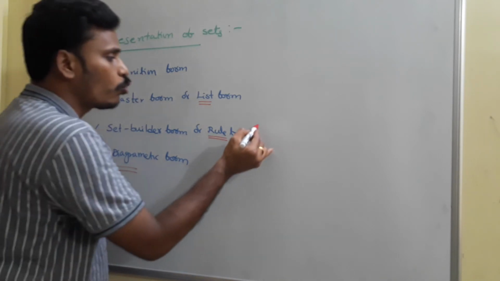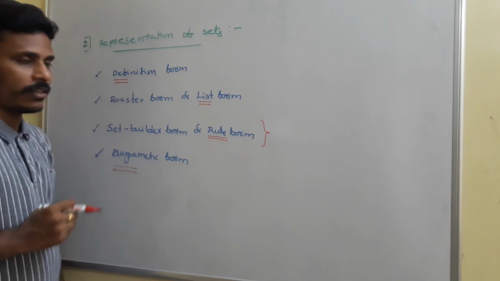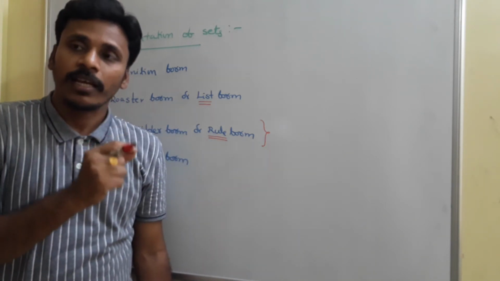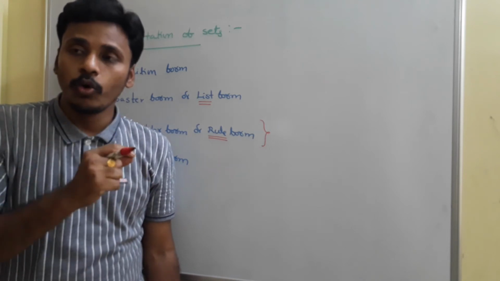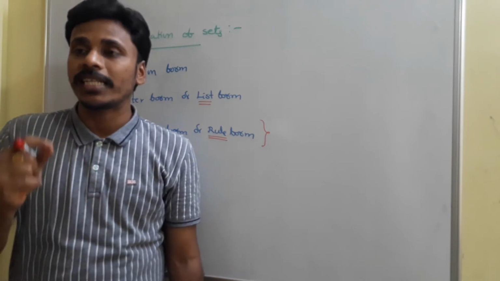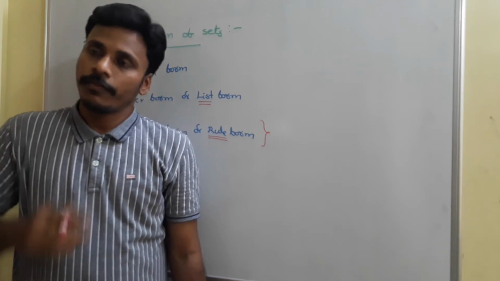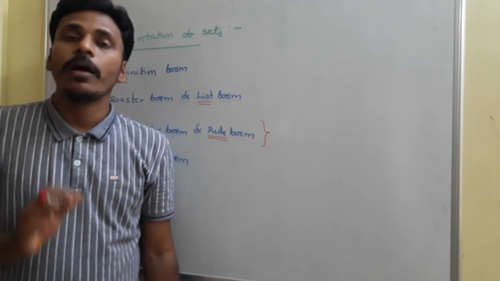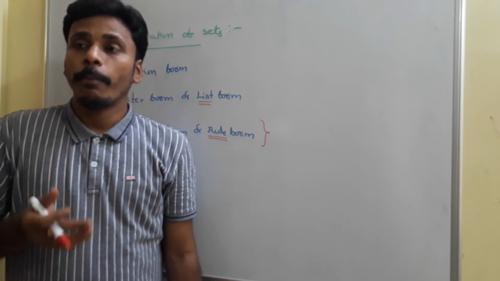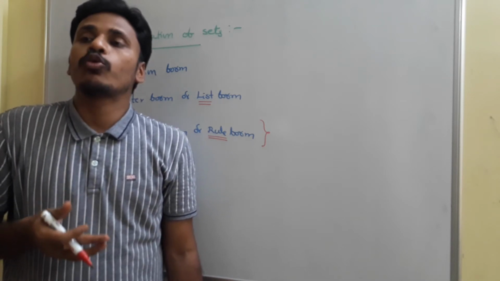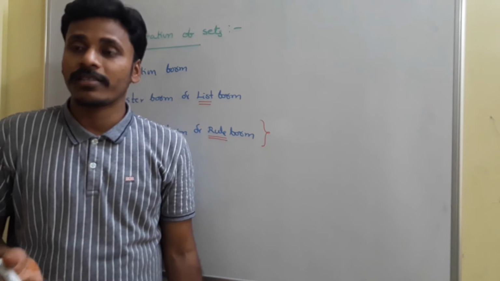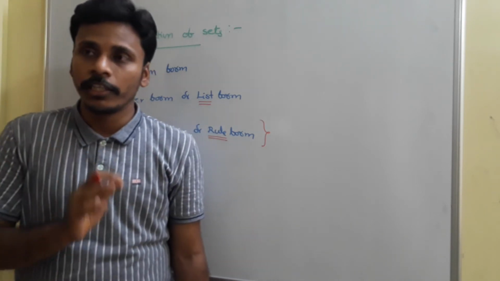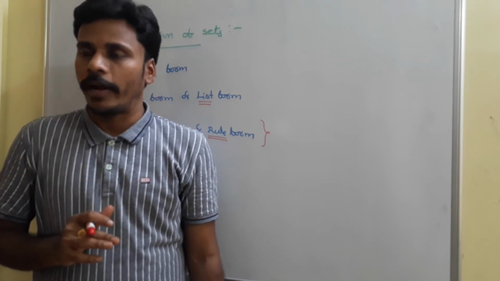For this rule form, we need to think once or twice. For sure, there is a rule satisfied by each and every element of the set, but sometimes we are not able to find that rule. Sometimes it is very difficult to find. There is a rule, but it may not be possible to find it.